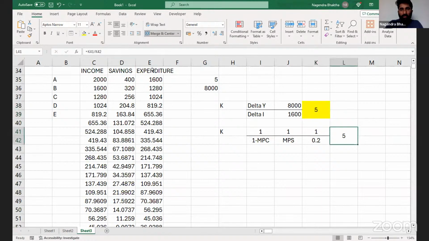Again, these two are equal, children, right? 5 is equal to 5. There are two formulas here: 1 divided by 1 minus MPC, or 1 divided by MPS, is equal to delta Y divided by delta I. How did you like it? Easy, isn't it?